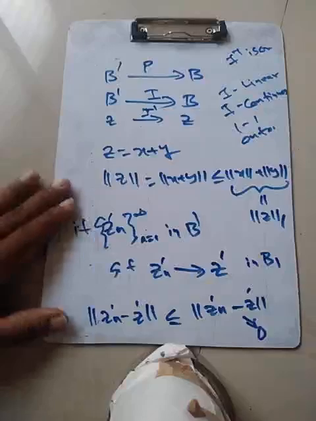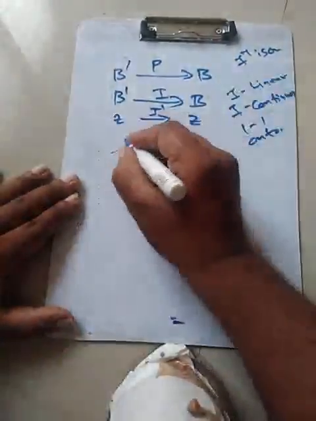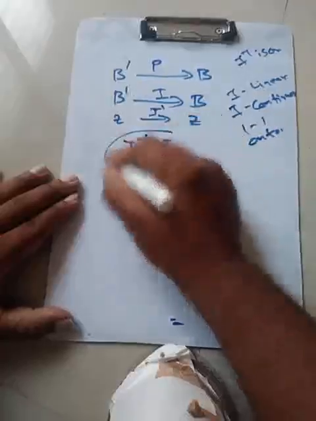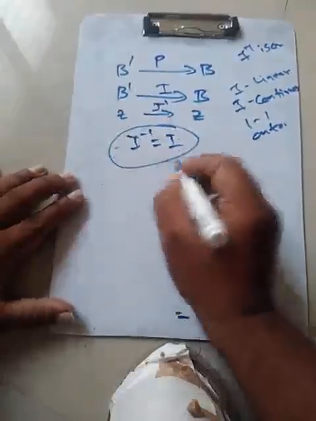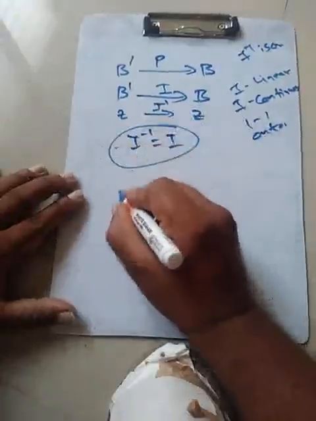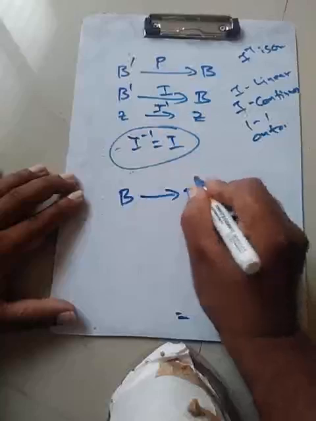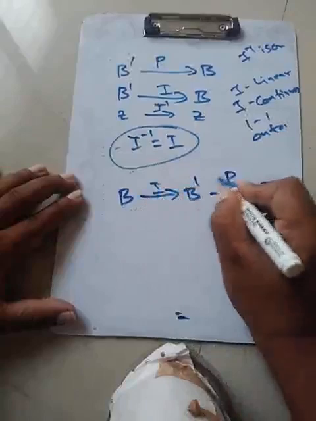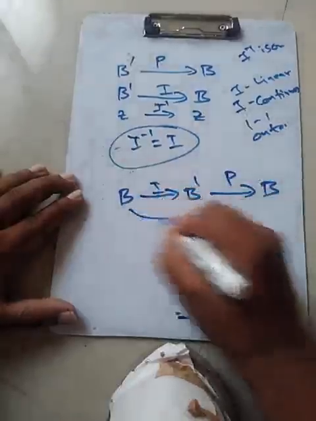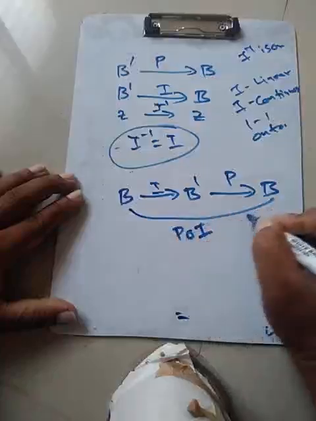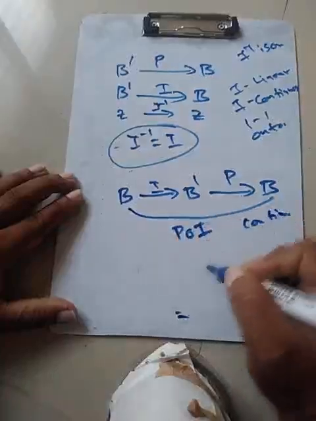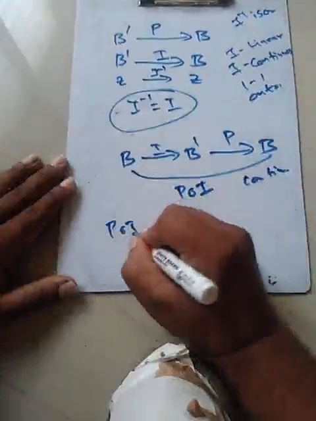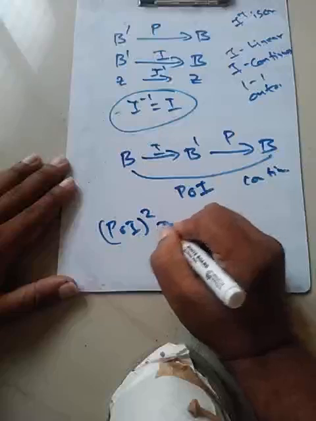So what can be done from here is that the I inverse map is nothing but the identity mapping as a map Z going to Z. So what we have is a B over here, B dash over here, and the identity map, and P; this is continuous, this is continuous. So the composition P composed I is continuous, and P composed I square would be the same thing as what?